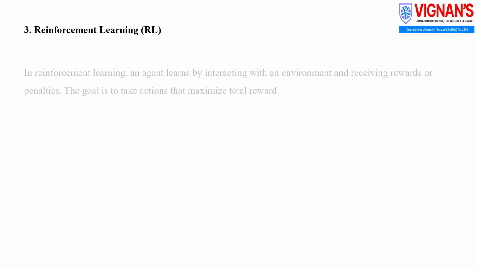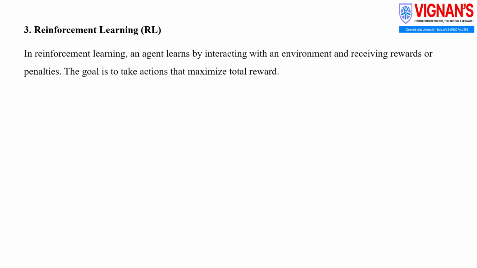Reinforcement learning is a type of machine learning in which an agent learns by interacting with an environment. The agent receives rewards for correct actions and penalties for wrong actions. The main goal of reinforcement learning is to choose actions that maximize the total reward.